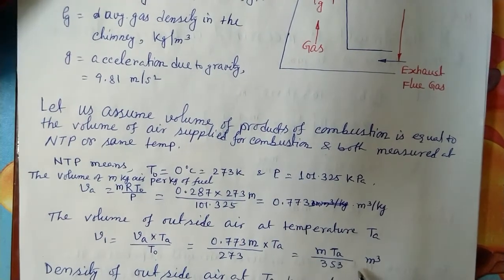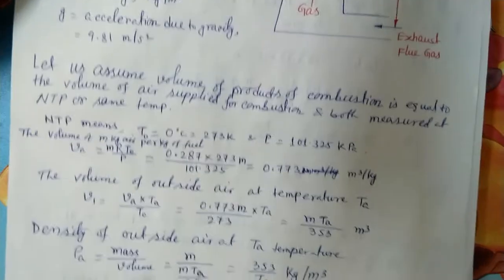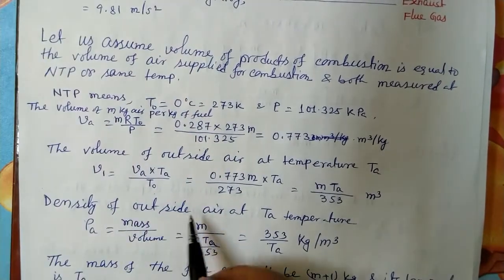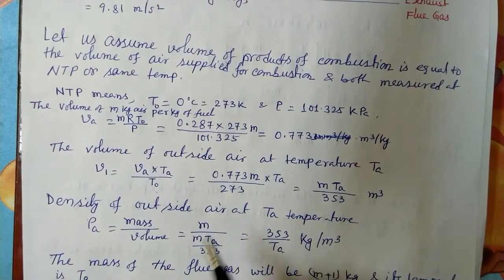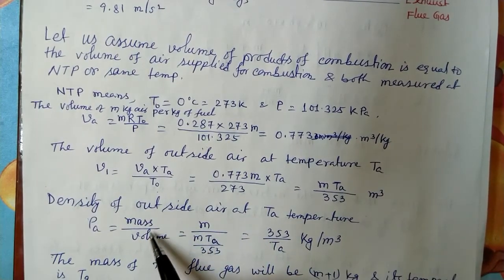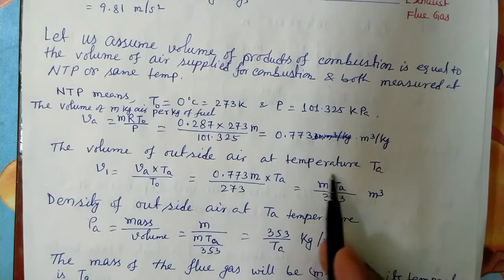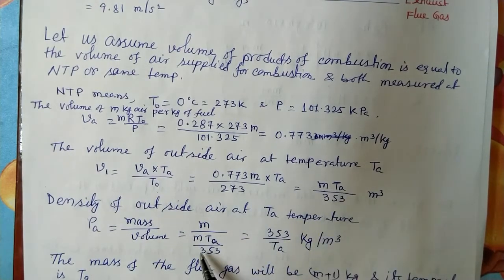So this is the volume of outside air. Now the density of the outside air at Ta temperature: as we know, density means mass by volume. We got the volume, and we have mass as m. So m divided by m Ta by 353 gives 353 by Ta kg per meter cube.